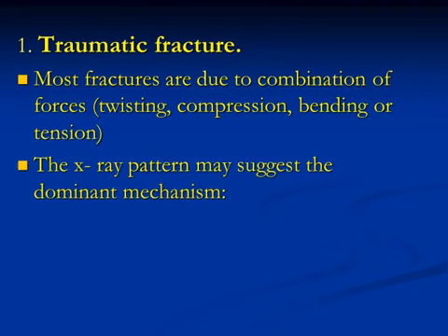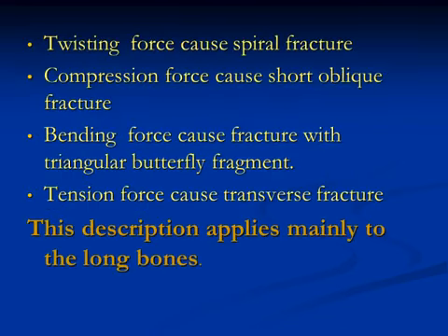Traumatic fractures result from a combination of forces: twisting, compression, bending, or tension force. The X-ray pattern may suggest the dominant mechanism. Twisting force causes spiral fracture. Compression force causes short oblique. Bending force causes a fracture with a triangular butterfly segment separated from the original one. Tension force causes transverse fracture. This description applies mainly to the long bones.